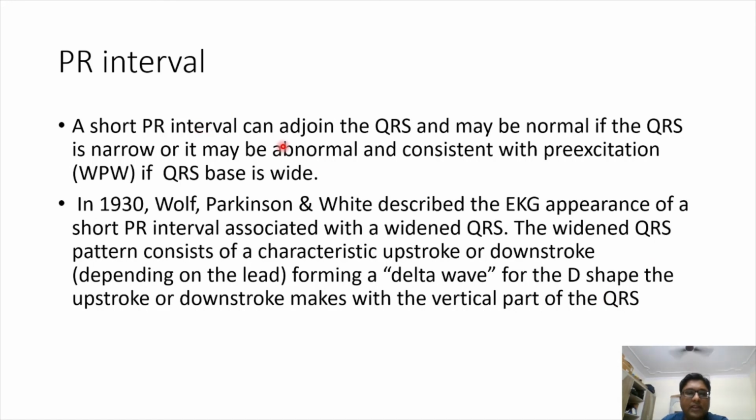The short PR interval can adjoin the QRS and may be normal if the QRS is narrow, or it may be abnormal and consistent with pre-excitation. As we've seen, one of the causes of short PR interval is pre-excitation syndrome, or WPW syndrome. In 1930, Wolff, Parkinson, and White described this EKG appearance of a short PR associated with a widened QRS. The widened QRS consists of a characteristic upstroke or downstroke forming a delta wave.